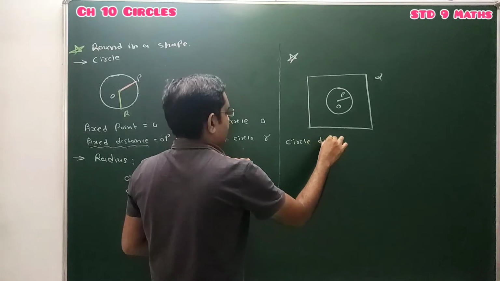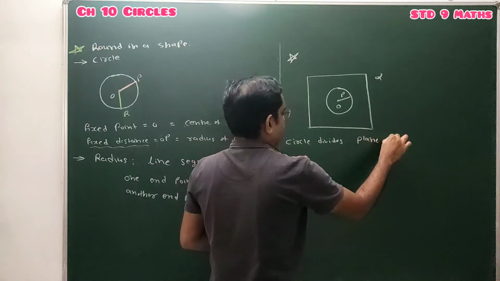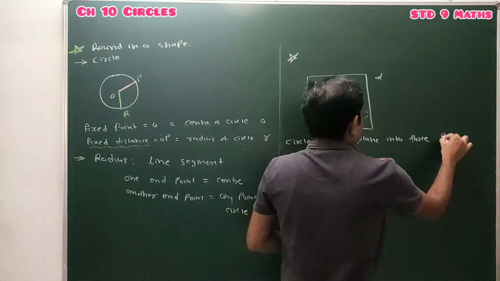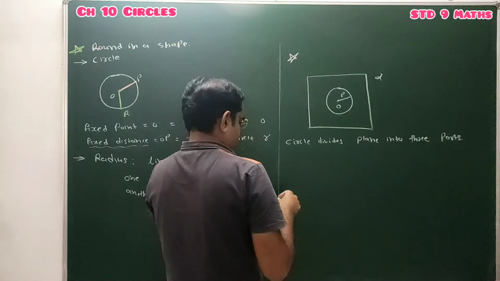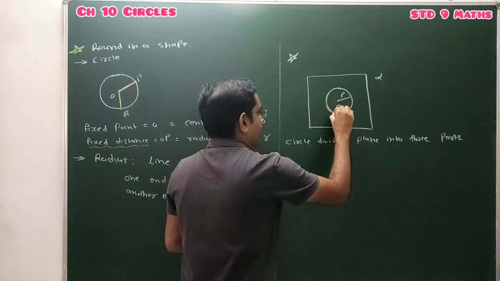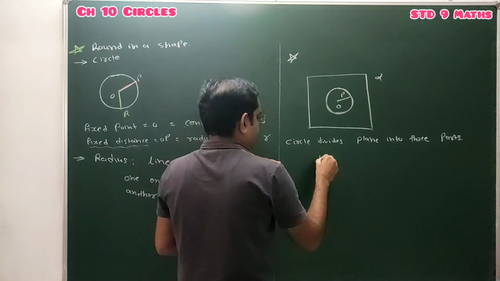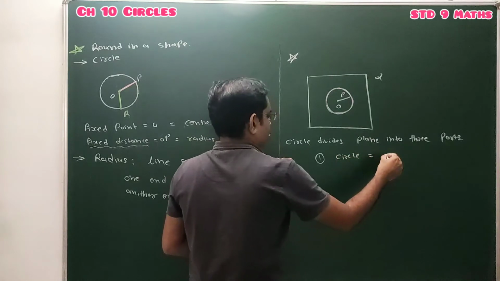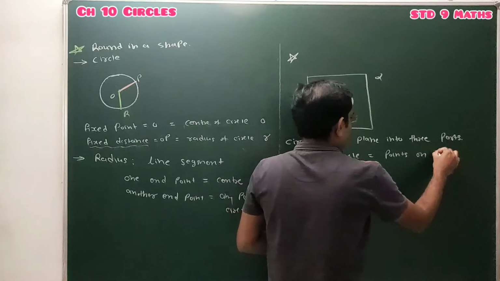Circle divides the given plane into three parts. The first part is the collection of all the points on the circle. So the circle itself is the first part, that means the points on the circle.